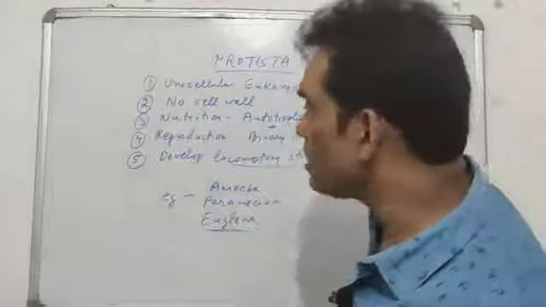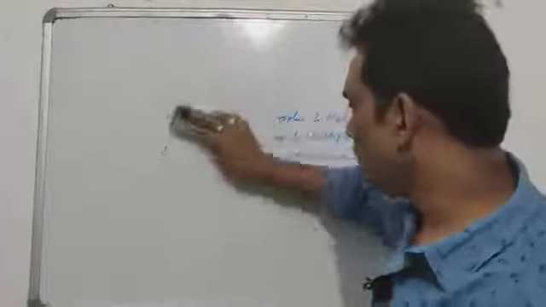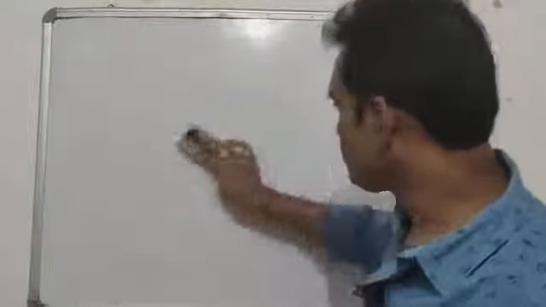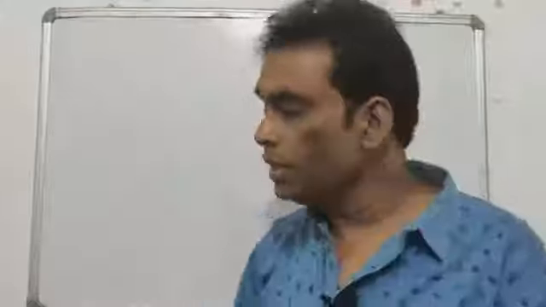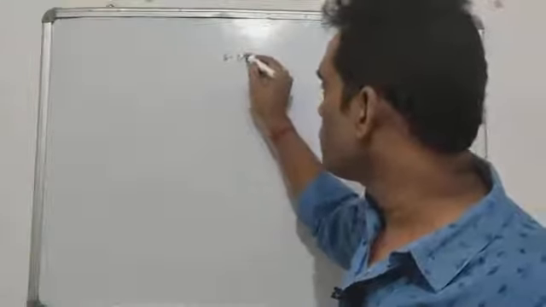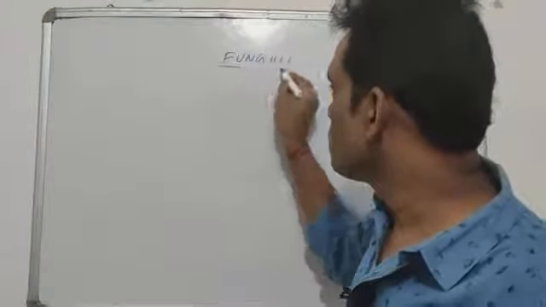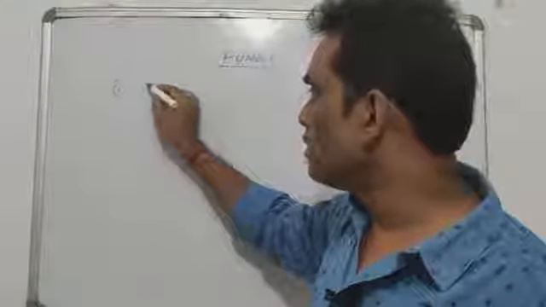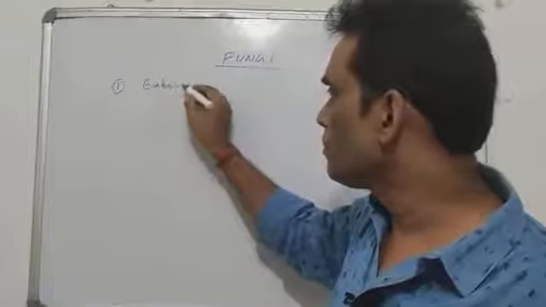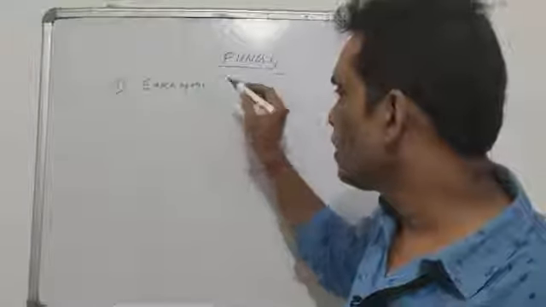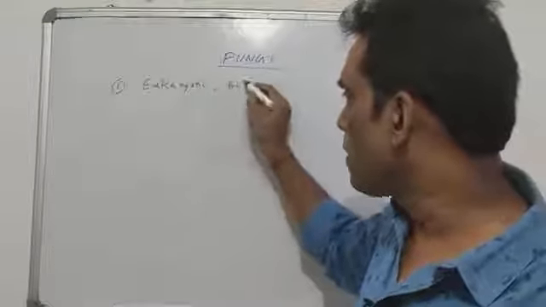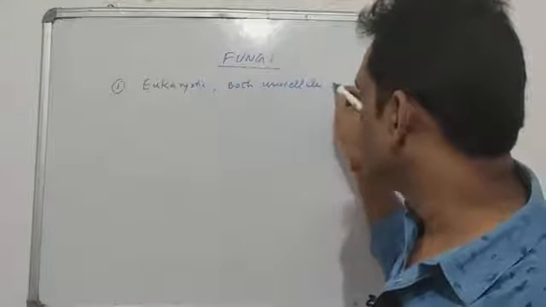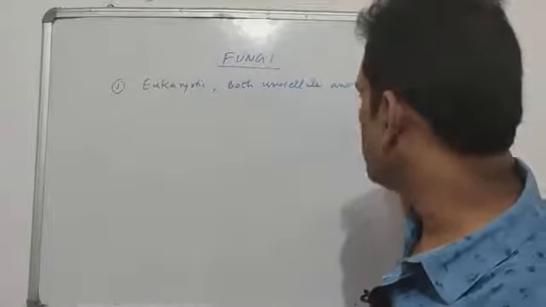We'll go to the third kingdom, the fungi. Kingdom number 3, the fungi. They are of course eukaryotic, and they are both unicellular as well as multicellular.